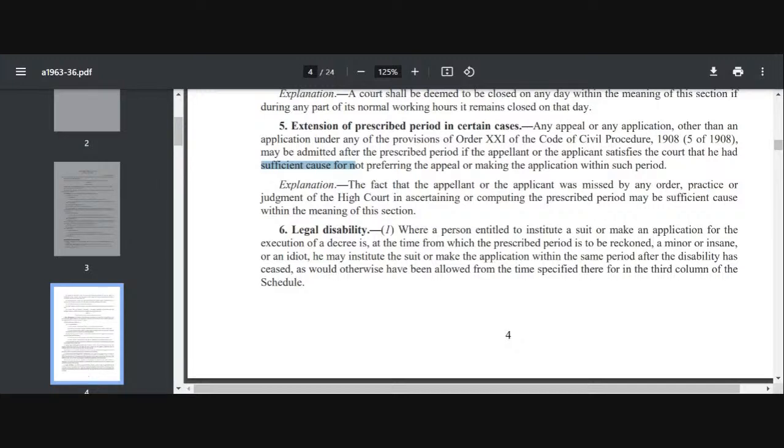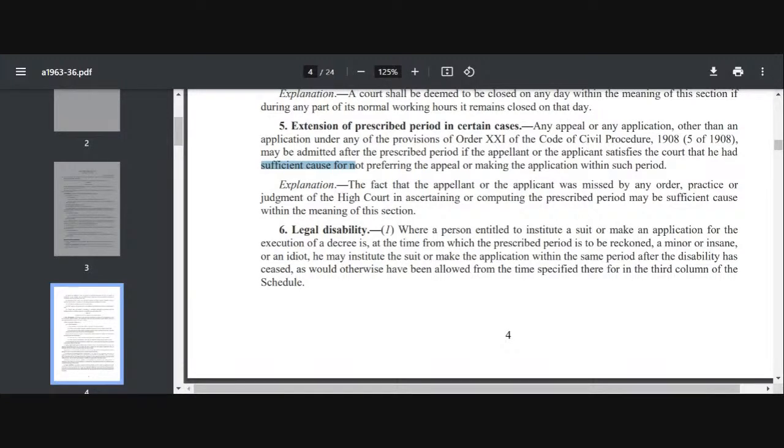Order 21 deals with execution, right? So if it is any appeal or application other than application made under the provision of Order 21, it can be admitted after the prescribed period, if you can show me a sufficient cause, on which the court will allow you to prefer your appeal or to make your application.